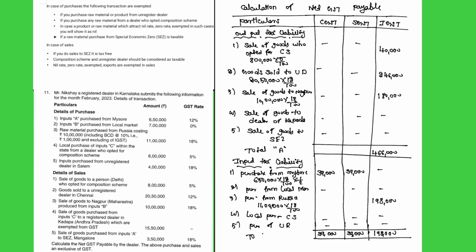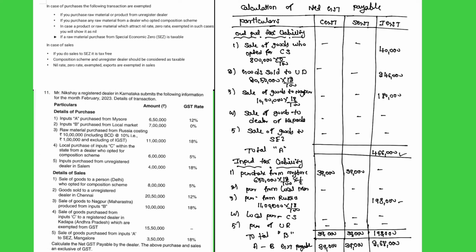So this is total B. A minus B is the GST payable. 4,66,000 minus 1,39,000 leaves 2,68,000.